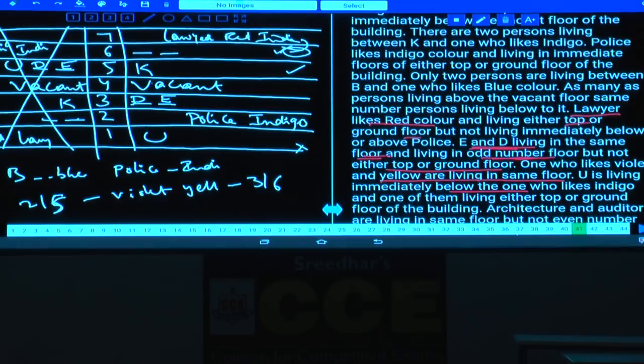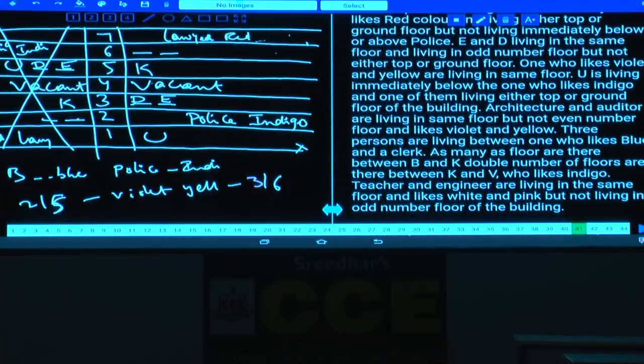Now we are left with only one case. Done with this? Now we have one more information. What is the information here? Between B and the one who likes blue, there is exactly one person. Between B and U, there must be exactly one person. And U is immediately below the one who likes indigo, and one of them living either top or ground floor. One of them means either U or this person is living either top or this one, indigo.